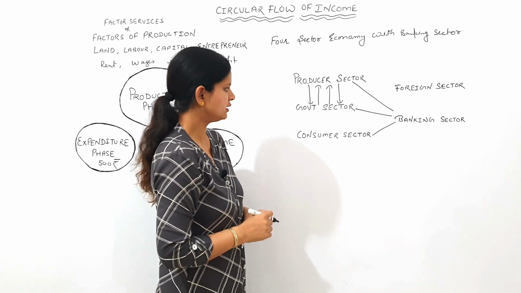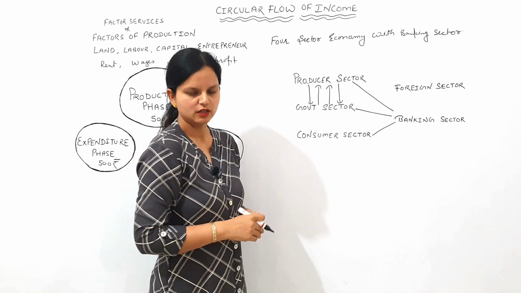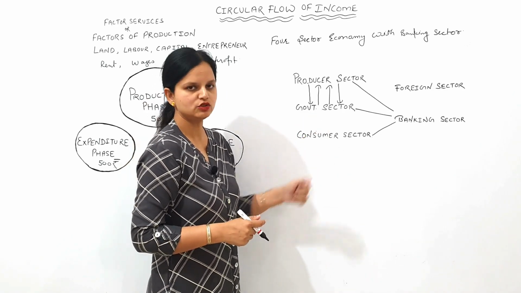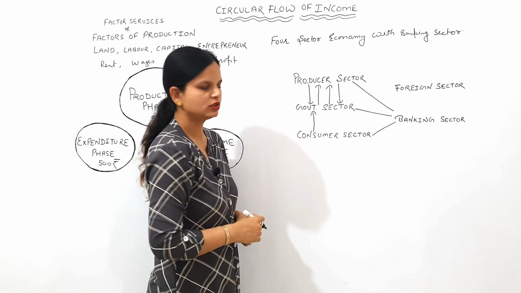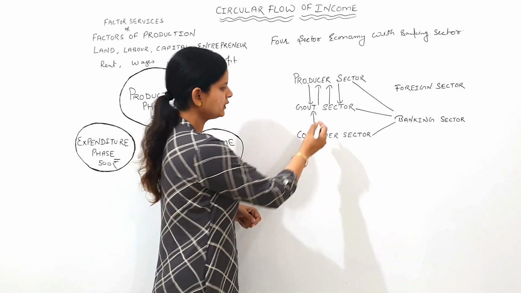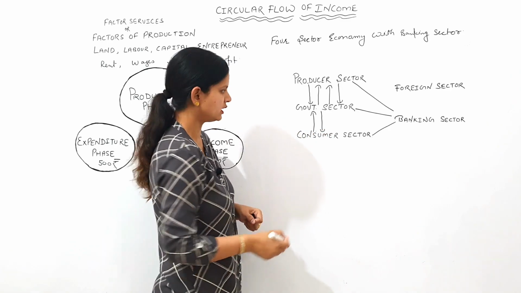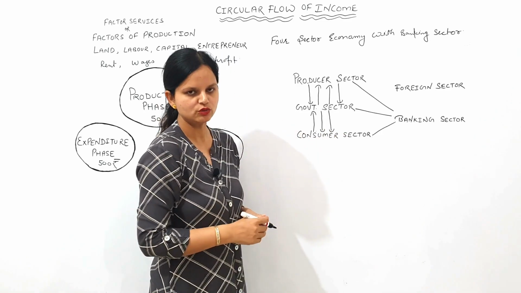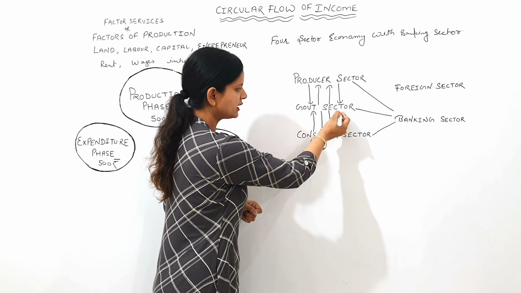Now we will understand the interdependence between the government sector and the consumer sector. The consumer sector provides factor services to the government sector to run its public sector undertakings, and the government sector makes payment for it. The government sector provides basic infrastructure facilities to the consumer sector like roads, parks, etc. and the consumer sector pays tax for that.